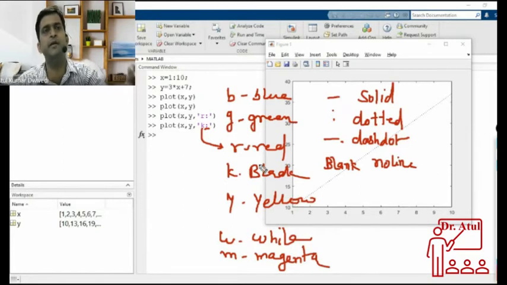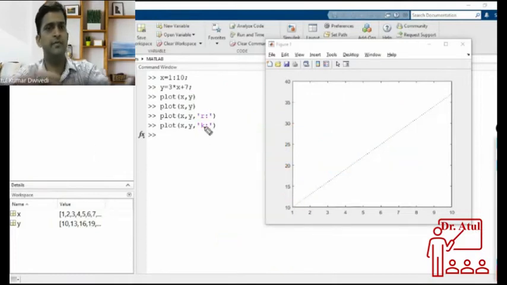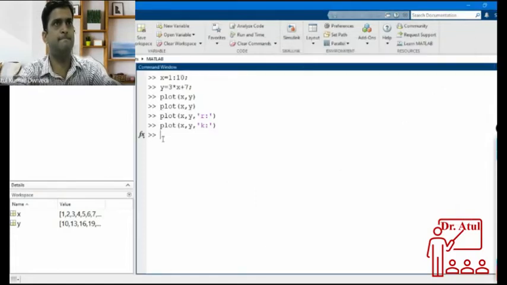Then you may have some marker. The marker will come in the second place. So let me show some marker. If I want to have some marker in it, then I have to write A comma B.